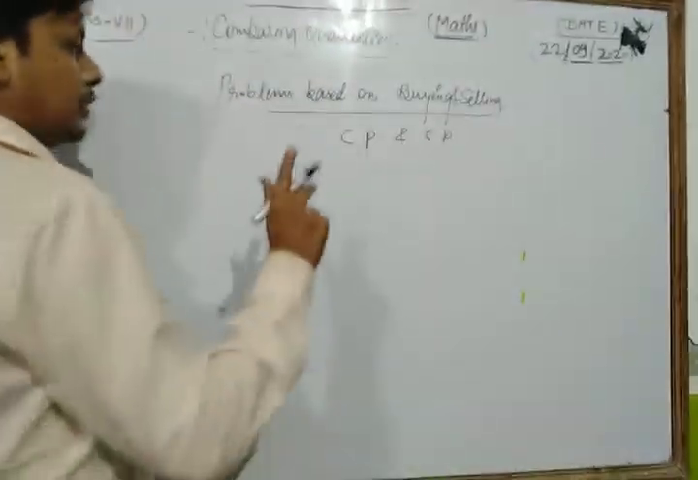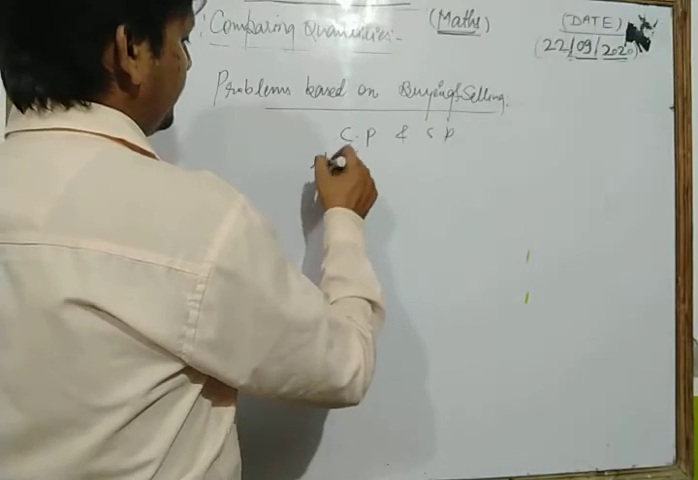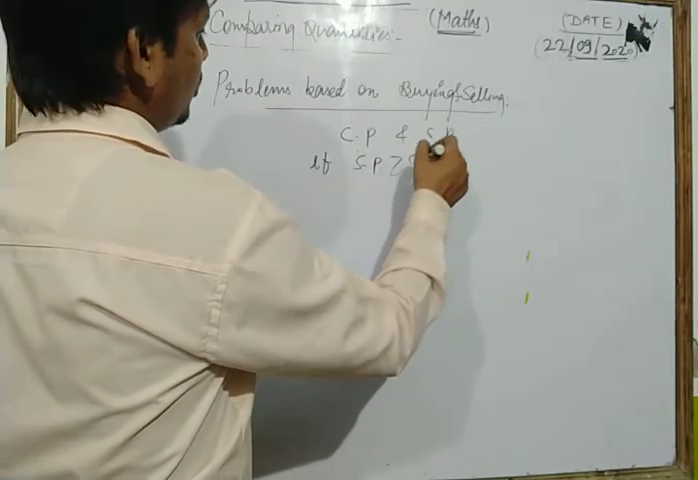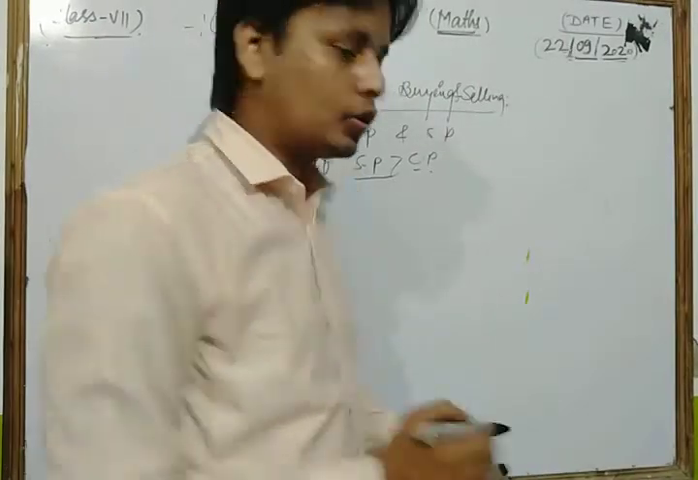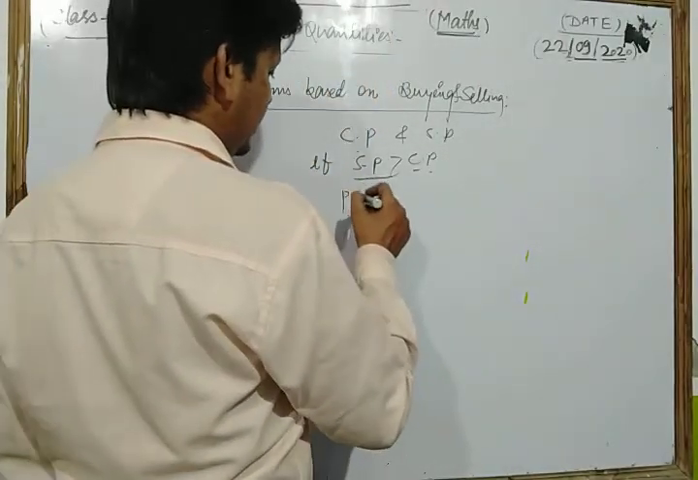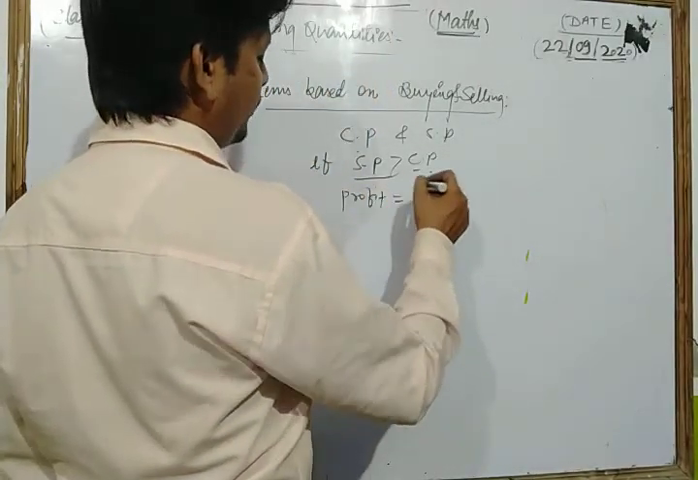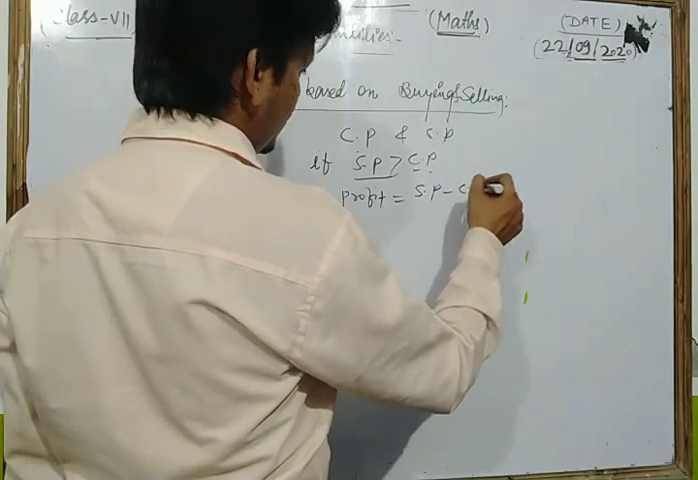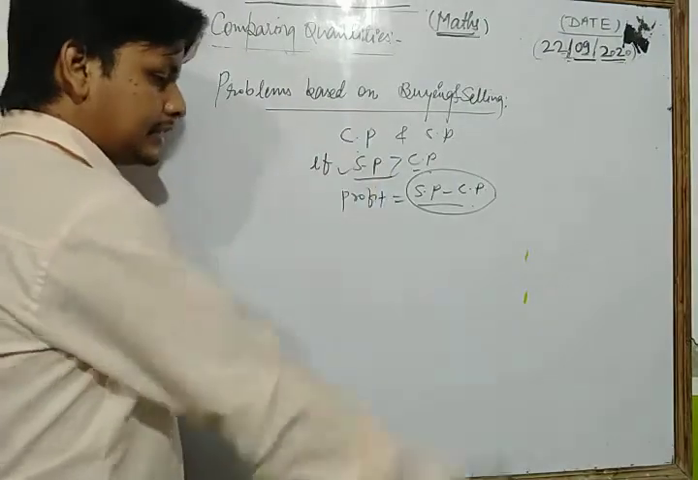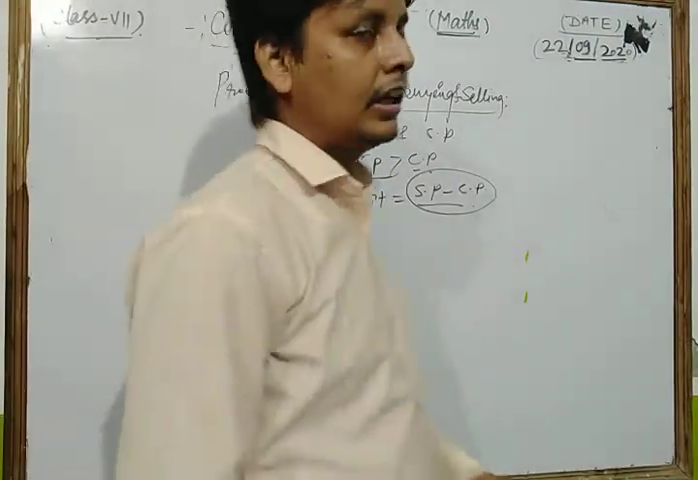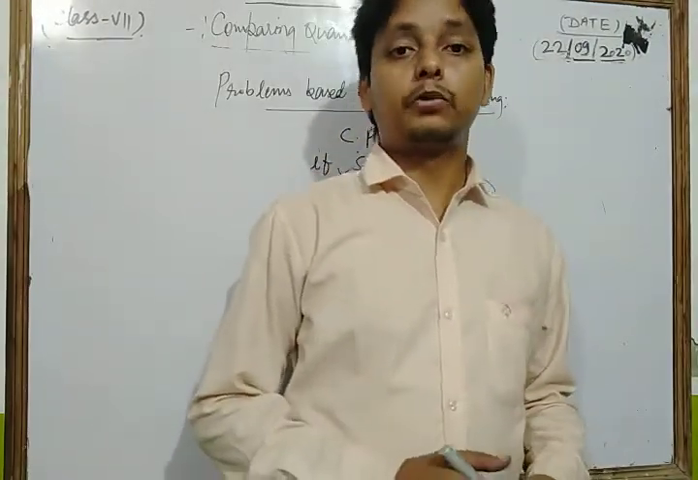Dear students, there are two concepts here. If selling price is greater than cost price, then we always get a profit. So the general formula of profit is selling price minus cost price. So in this way we can say that if the selling price is greater than the cost price, in that condition we get a profit.